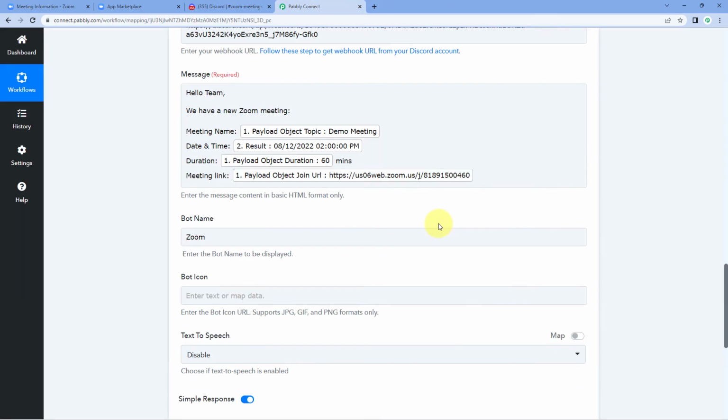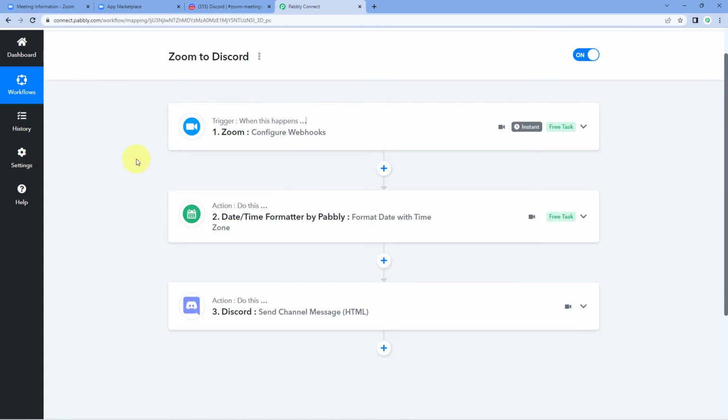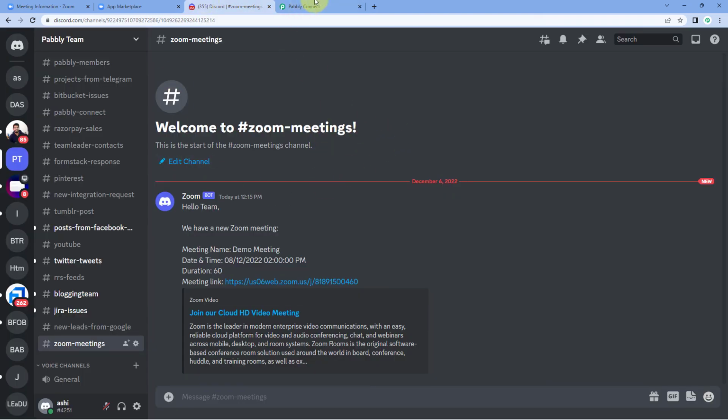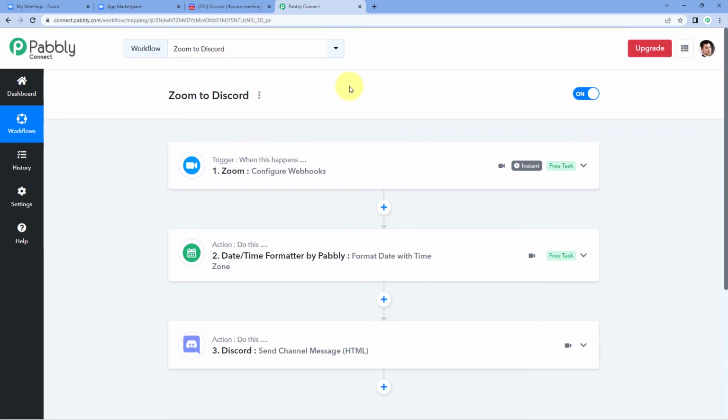So in this way, we can see that the automation workflow which we have created in this video is working perfectly fine. Now, every time a new meeting is created in our Zoom account, the details of that meeting, the meeting notification of that newly created meeting will be sent on our Discord channel as a message. Now, after setting up this automation, let's test this automation once in real time.